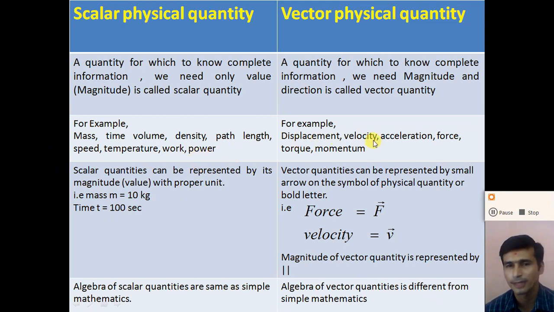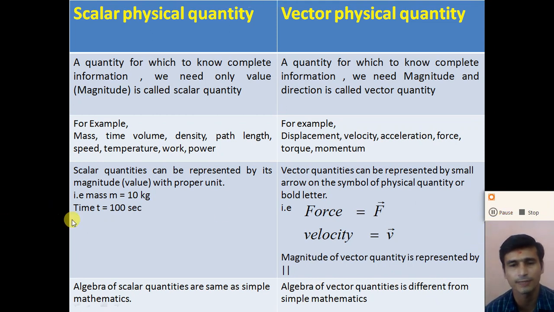Whereas displacement, velocity, acceleration, force, torque, momentum require magnitude as well as direction. If we say that a 10 newton force is applied on an object, we must also say in which direction it is applied. These physical quantities are known as vector physical quantities.